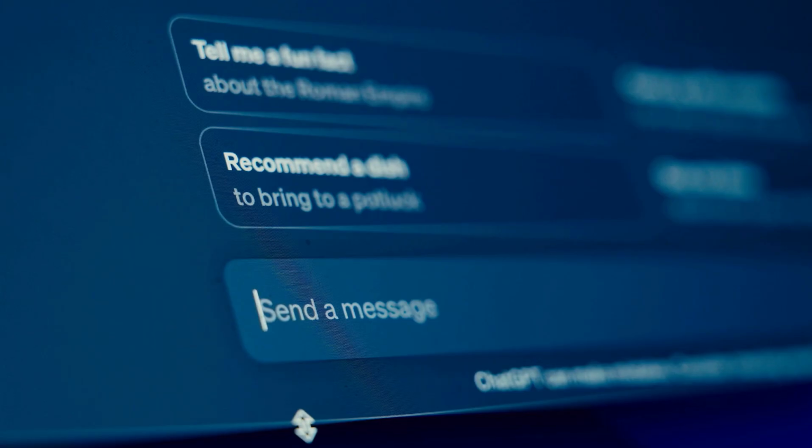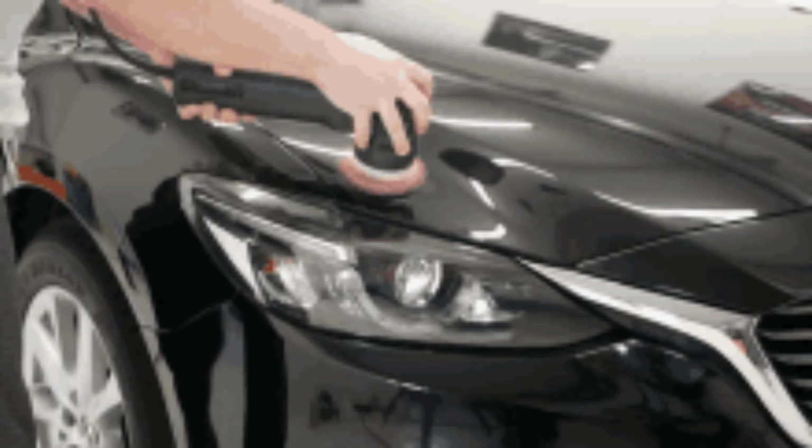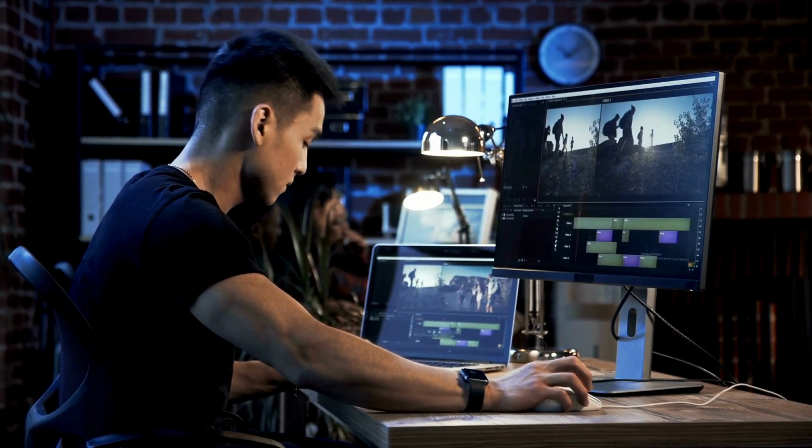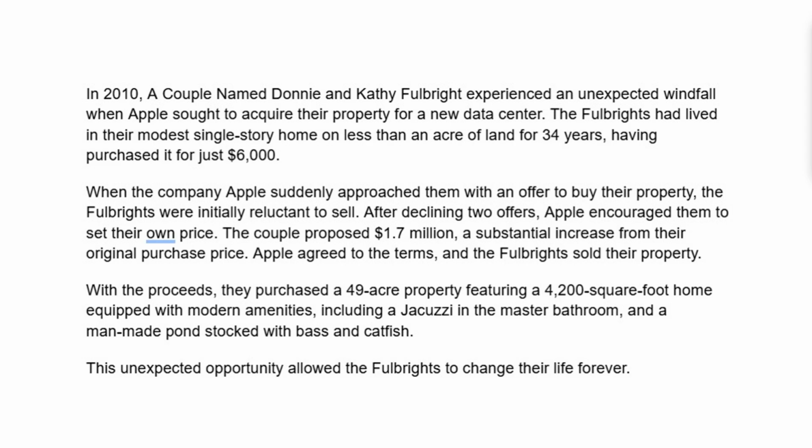Most probably ChatGPT won't generate a proper script in the first go. If so, ask the AI to tweak the tone, refine the language, or make the story more exciting. Within minutes, you'll have a polished script ready to bring to life. But still, some human edits are necessary to make it properly. Now here is our script that we will follow further.